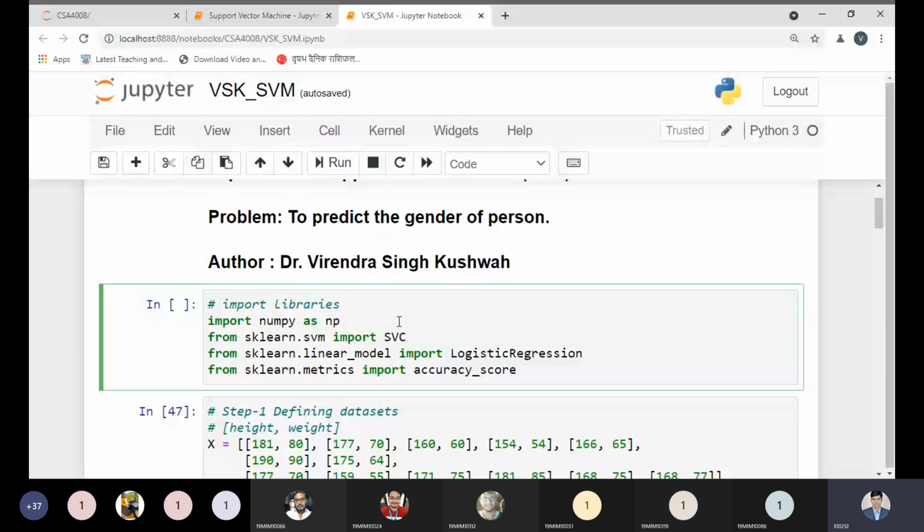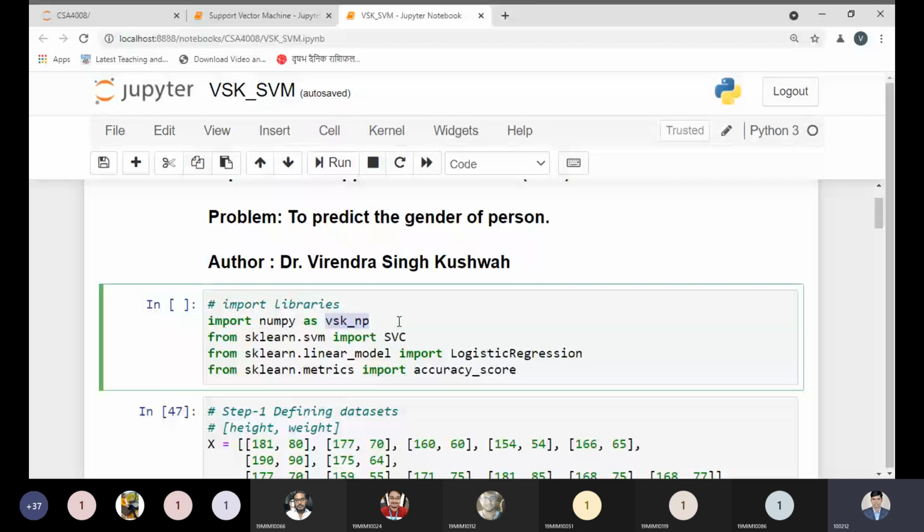We are using NumPy as np. Most people like to use np. np is only an aliasing variable. I can change it to something else, and that is just the aliasing variable by which I can access all the functions and methods inside the NumPy library. Rather than writing NumPy again and again, it's a better idea to use simple letters to refer to the particular library in a simple way.